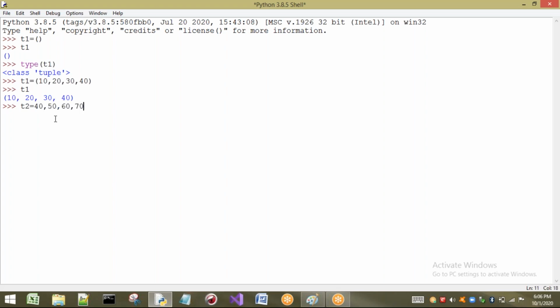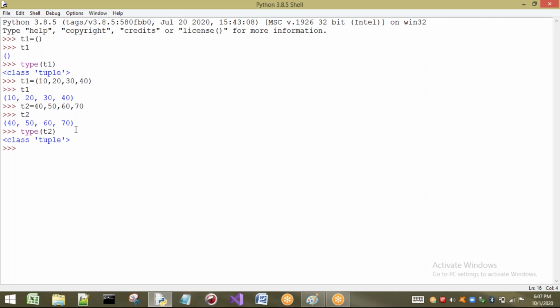Now what happens, we may think how we can assign four elements to one variable. But whenever we write multiple values to a variable, by default it is considered as a tuple. If I print T2, you can observe that it is placed inside parentheses. If it is placed inside parentheses, the meaning is that it is a tuple. Let us see the type of T2 also, so that we can clearly understand about the tuple.